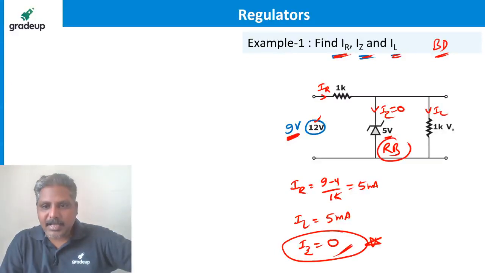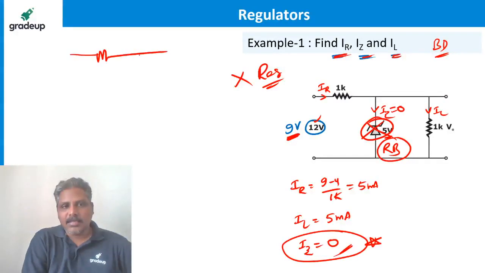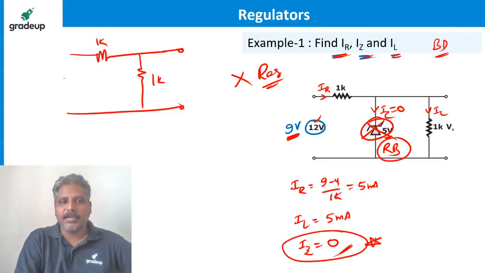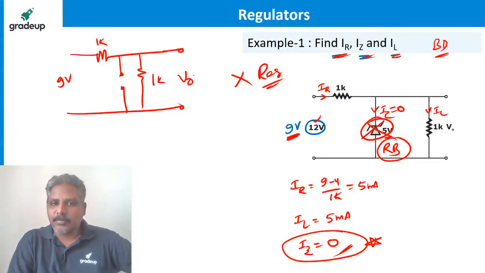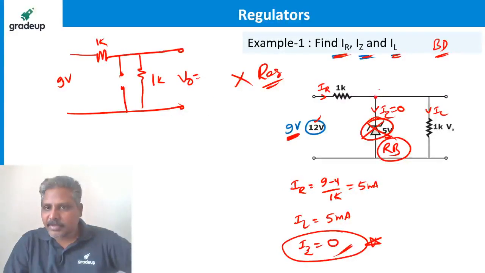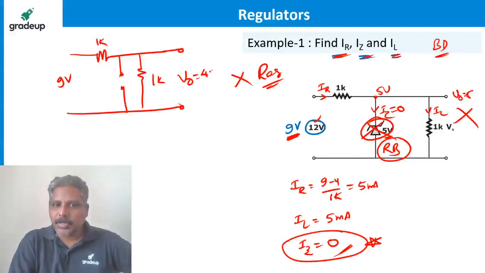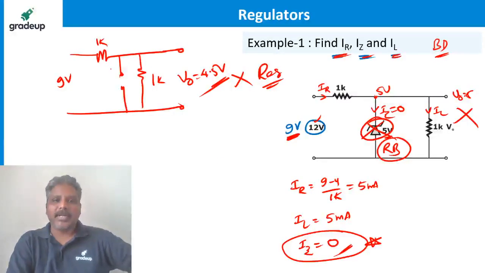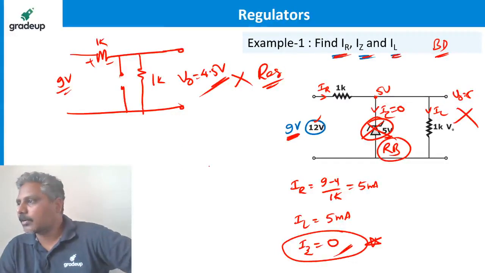If Zener is under reverse bias, is it like a regulator? Is it a regulator circuit? Definitely not. If it is reverse bias, it is like an open circuit. Then how does the circuit look? The circuit looks like this. This is 1K, this is 1K, and you have applied 9 volts. Because Zener is open circuit like this, reverse bias. Then what is the output voltage? As we have taken here, we have taken it as 5 volts, no? Here output we have taken as 5 volts, which is wrong. What is output? 4.5 volts. Why? Because it is just a potential divider circuit. 9 volts got divided across this and this as 4.5 and 4.5.